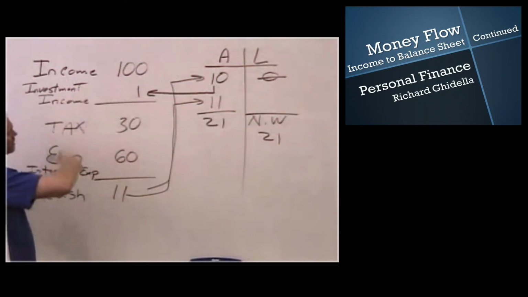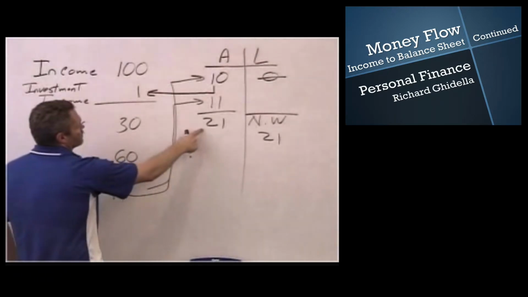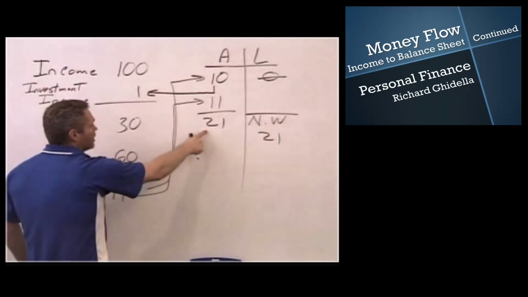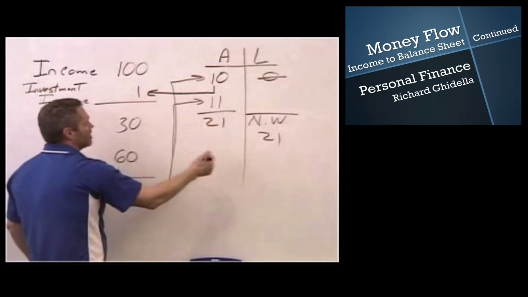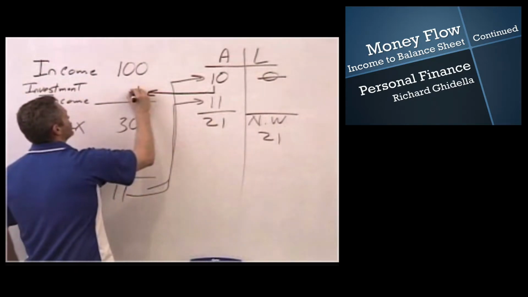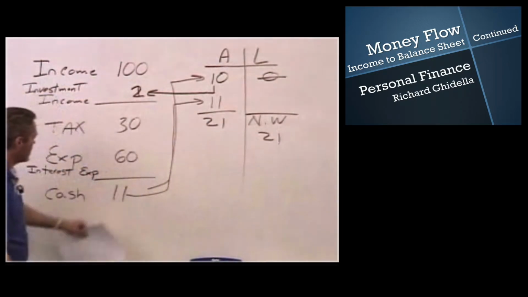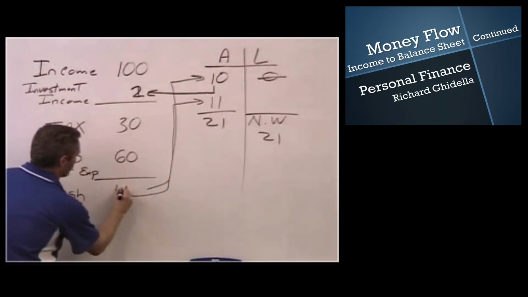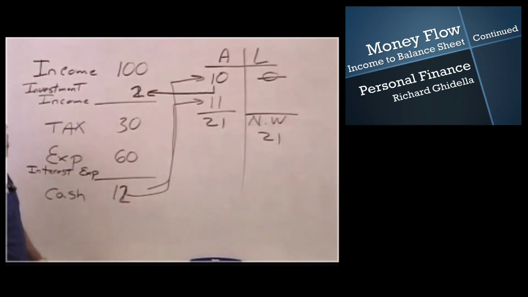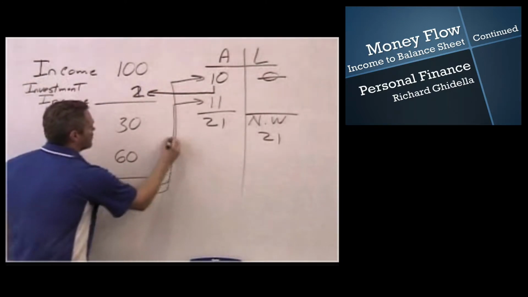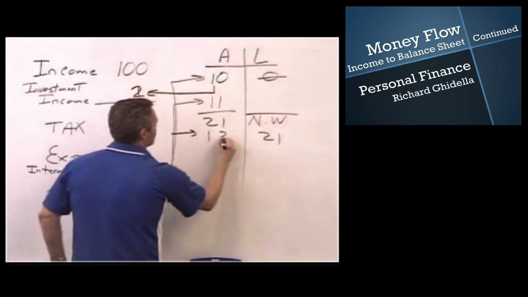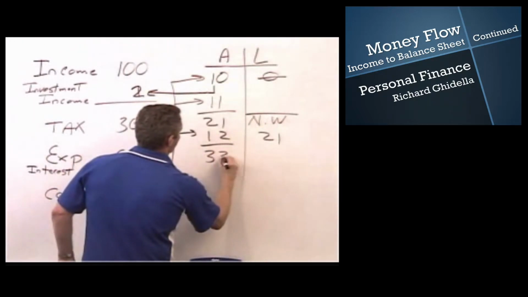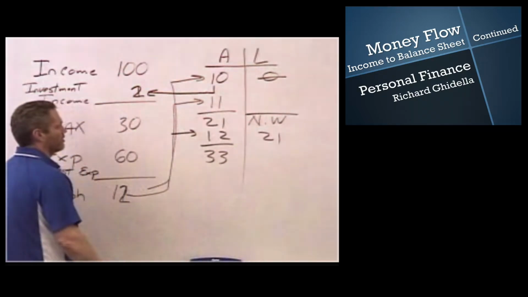And this process keeps repeating itself. I now have $21 in my investment fund. If I get a 10% rate of return, that is going to generate $2. And that $2 is going to fall all the way down here to where I have $12 left over. So the $12 comes up here, I add $12, and I end up now with $33 in my fund.